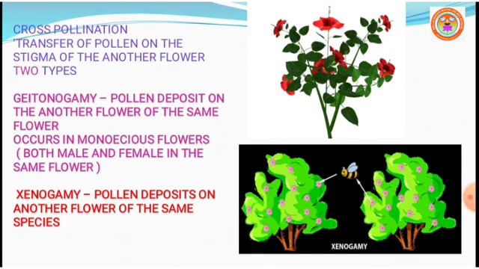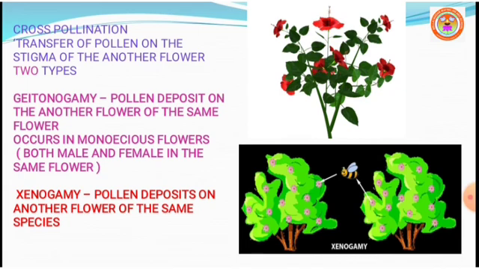Monoecious condition, in the sense, both male and female sex organs are present on the same plant. Geitonogamy is functionally called cross-pollination, but it is similar to autogamy because the pollen comes from the same plant.